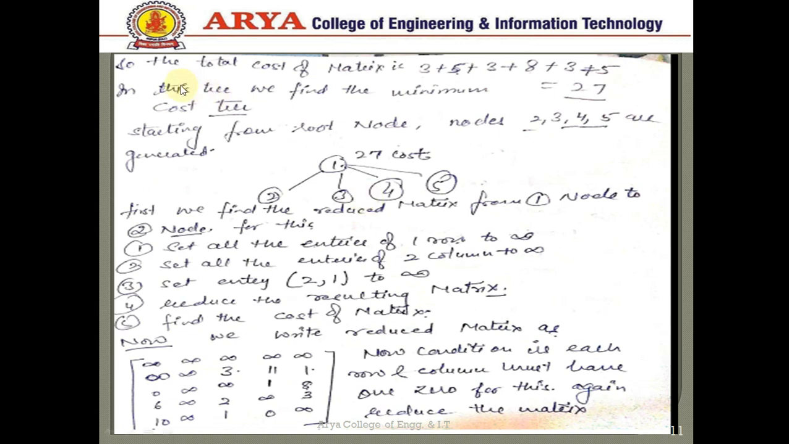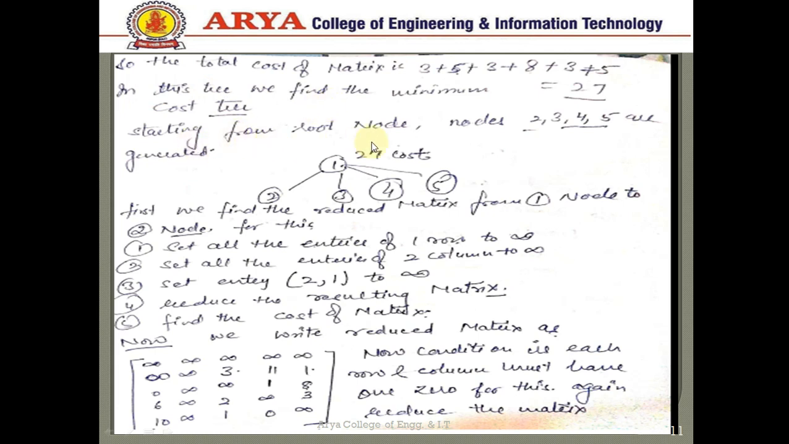In this we see the total cost of the matrix, that means those elements which are used in the reduction process. All the elements are added to get the final cost of this matrix. So we add all the values 3, 5, 3, 8, 3, 5, that is 27, that is the total cost of the matrix. In this tree we find the minimum cost tree.